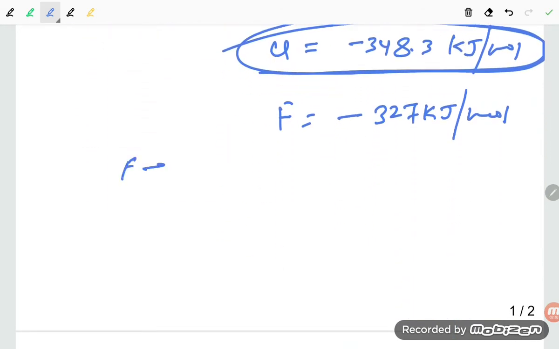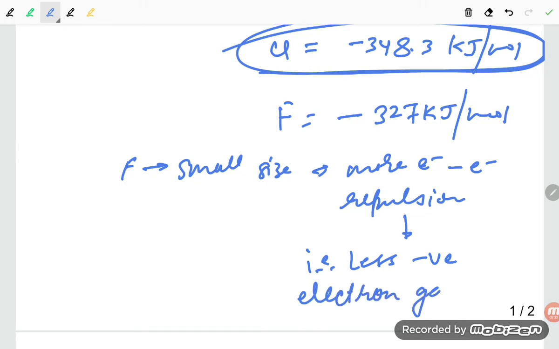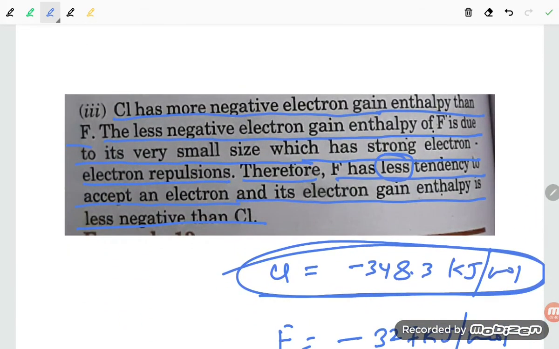That is, fluorine has a small size, right? So that is more electron repulsion, that is less negative electron gain enthalpy, right, student? Less negative electron gain enthalpy. So this again you read out, student.